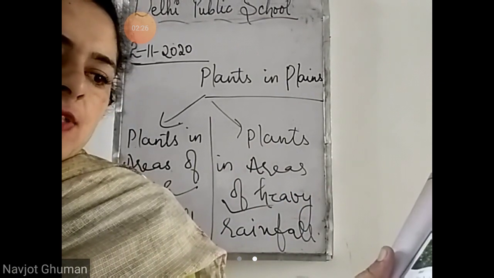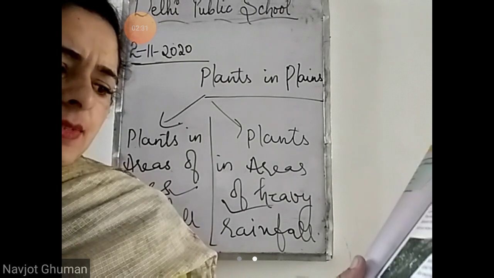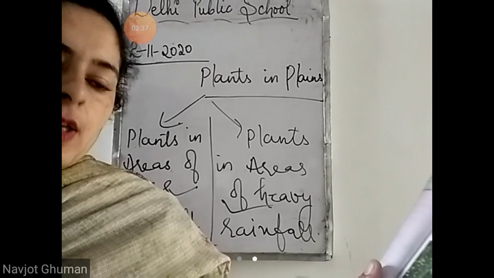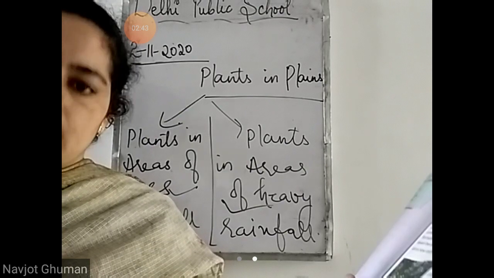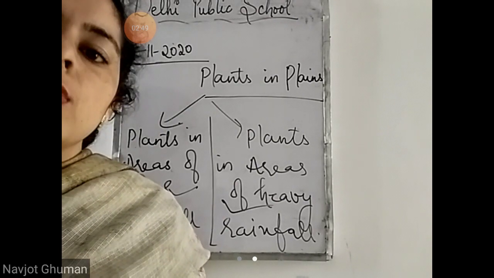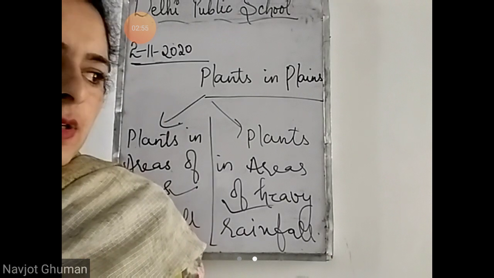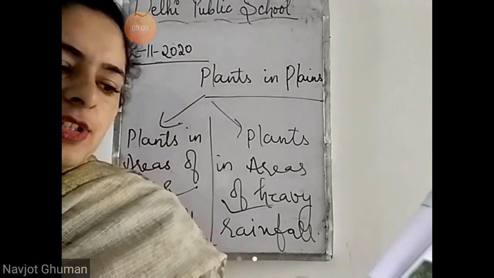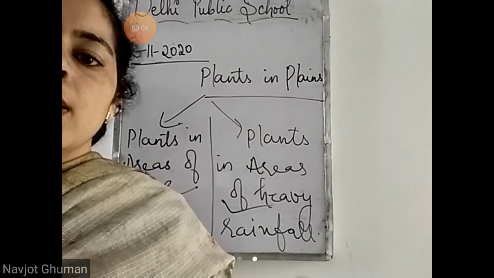These plants have leaves that remain green almost all year around and are called evergreen trees. Rubber tree and teak tree are some examples of plants that grow in areas of heavy rainfall. So the plants that have leaves that remain green almost all year around can survive in heavy rainfall areas. जिनके जो leaves हैं सारा साल वो green रहते हैं. To keep them green, they require a lot of rainfall, so they will only grow in the areas that receive heavy rainfall. Example, rubber tree, teak tree. These are the main examples of the trees that grow in the areas of heavy rainfall.